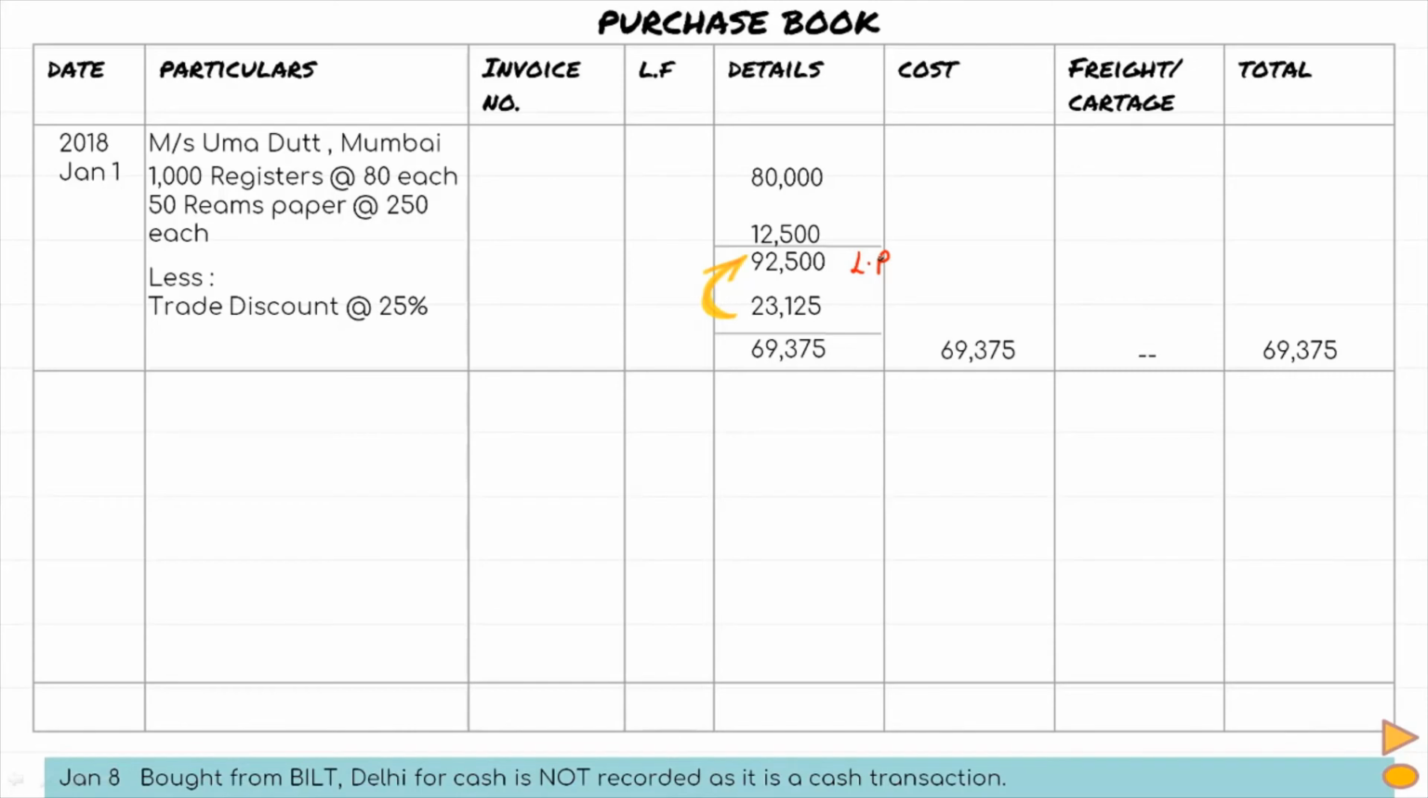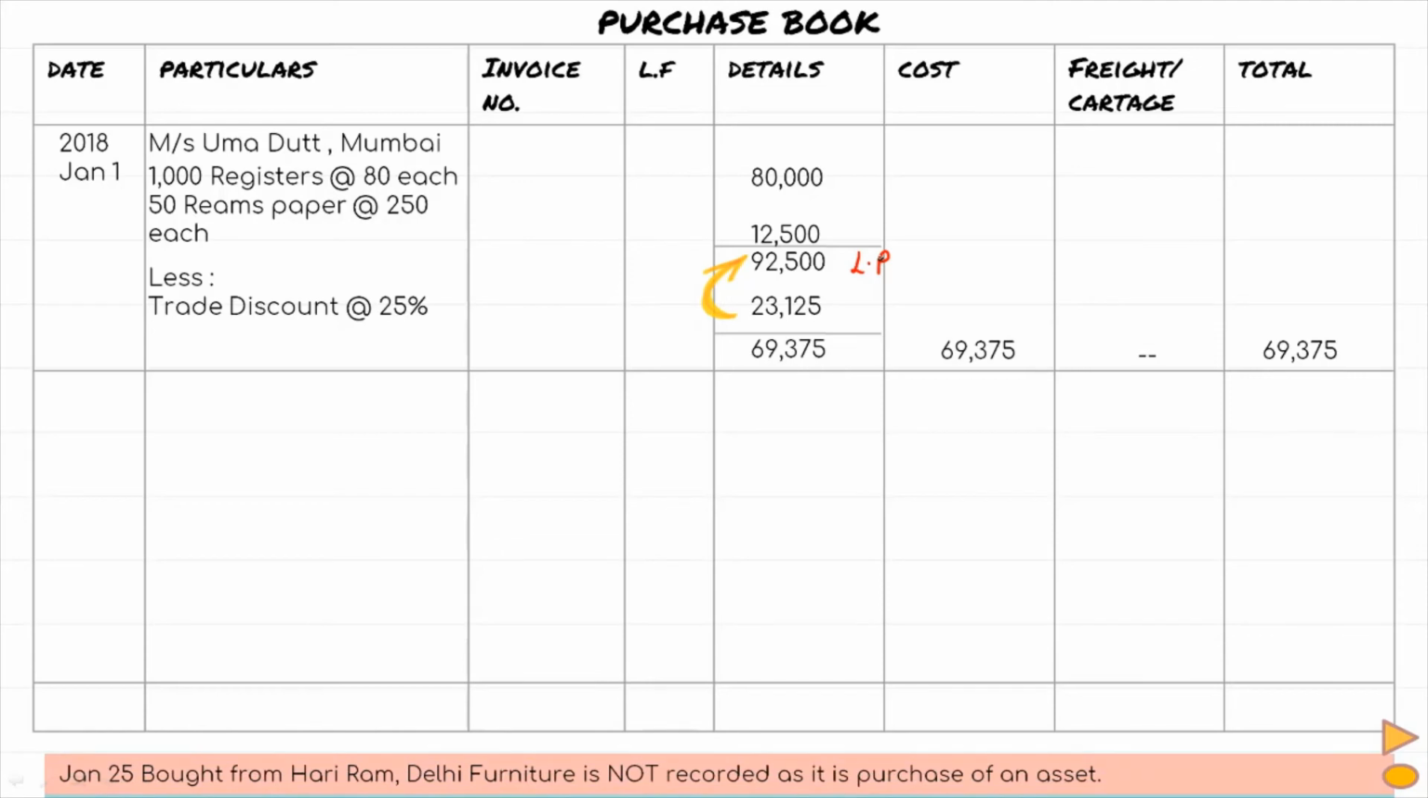purchase transaction was from BILT Delhi, which was for cash, so we are not going to record it here. Then the next one was purchased from Hariram Delhi, but that was furniture. Again, purchase of asset is not recorded, so we are not going to show it. And the last transaction was from Rishi Kumar, Bangalore, which we had identified while I was explaining the question.